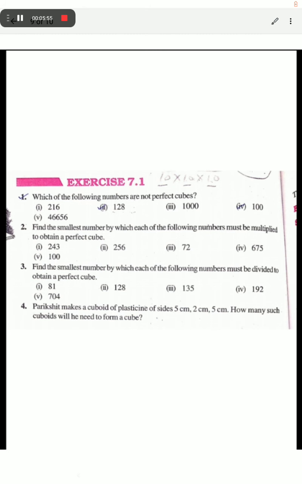Okay. Now the second question. The second question is: find the smallest number by which each of the following numbers must be multiplied to obtain a perfect cube. As we have already discussed in the previous lecture, to find the number by which a particular number should be multiplied to make it a perfect cube, what will we have to do? First of all, find its prime factors. The prime factors without a triplet, we will have to multiply by the number needed to make it a complete triplet. Okay, we will discuss it.